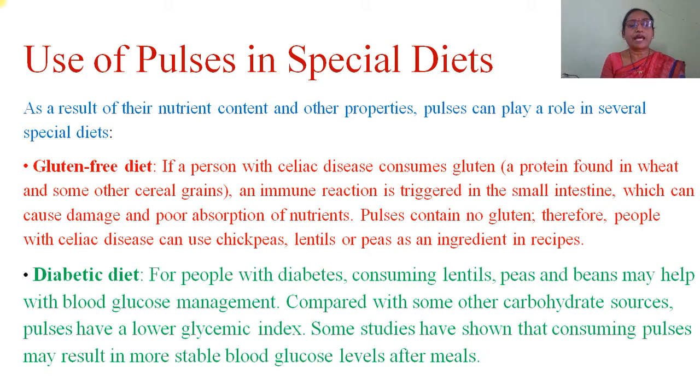Then diabetic diet. For people with diabetes, consuming lentils, peas and beans may help with blood glucose management. Compared with some other carbohydrate sources, pulses have a lower glycemic index. Some studies have shown that consuming pulses may result in more stable blood glucose levels after meals.